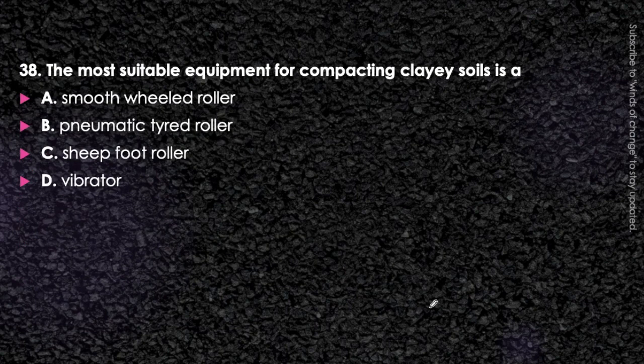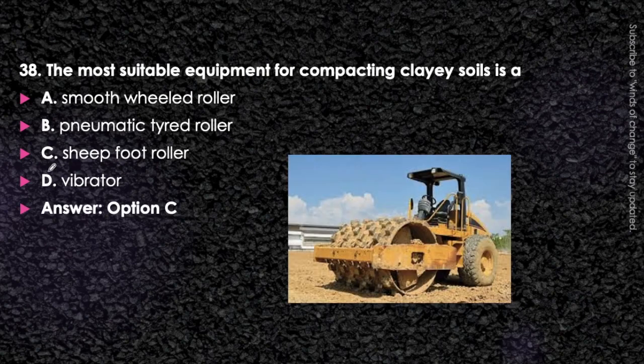Next question. The most suitable equipment for compacting clay soil is a smooth wheel roller, pneumatic tire roller, sheep foot roller or vibrator. Think about it. For the clay soil, we have already discussed this question in the soil mechanics question practice. Here we are also adopting this question because it is also related to highway engineering. For clay soil, we will adopt sheep foot roller. Option C will be the correct answer.